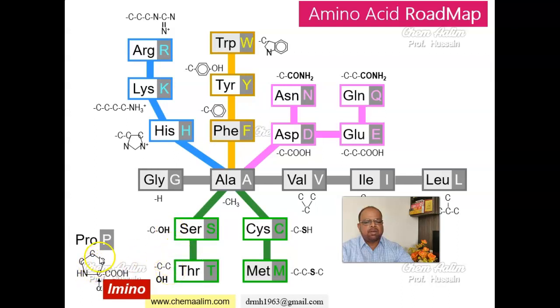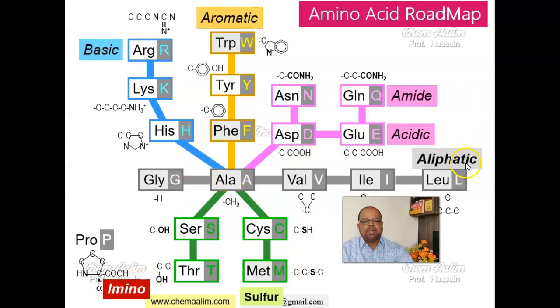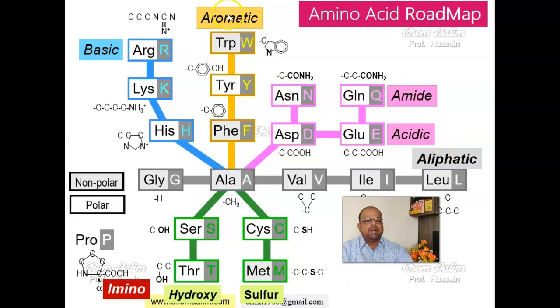And this is no line, it is proline because it contains imino group, not amino group. So this is aliphatic amino acids, acidic, amide group containing amino acids, aromatic amino acids, basic amino acid, sulfur containing amino acids, hydroxyl group containing amino acid, and then imino group containing amino acid.